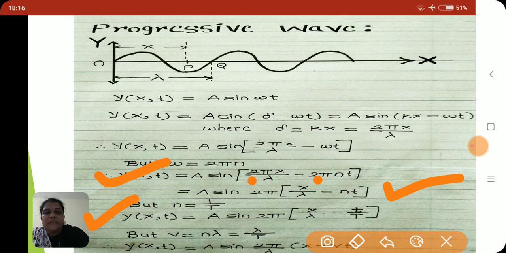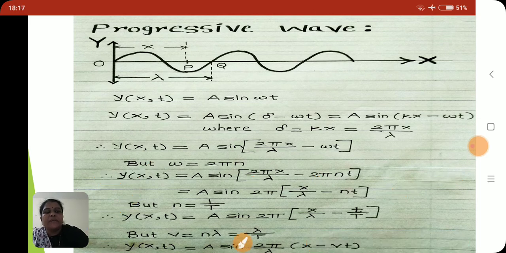But v is equal to n lambda, and n is equal to 1 by T, so v is equal to lambda by T. Put that value in the above equation, and we get y of x,t is equal to a sin (2 pi upon lambda) into (x minus vt).